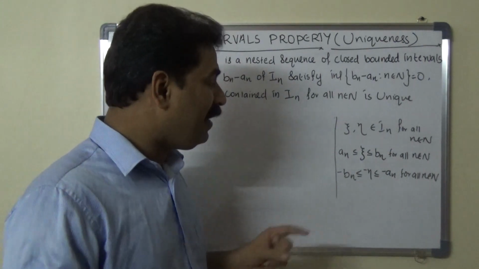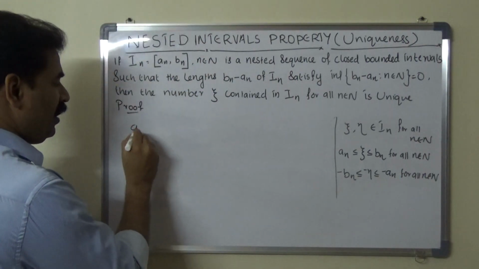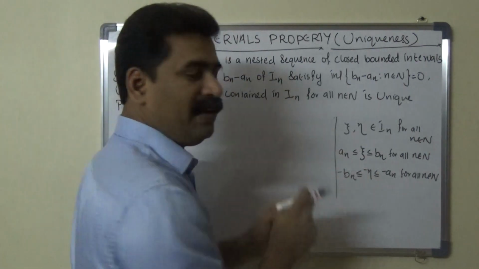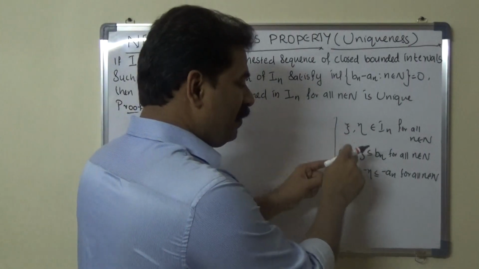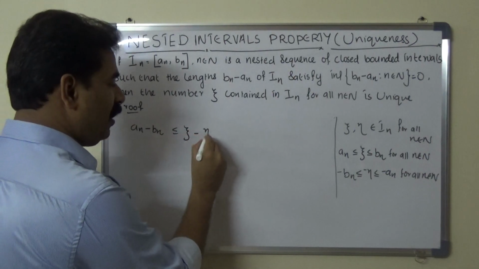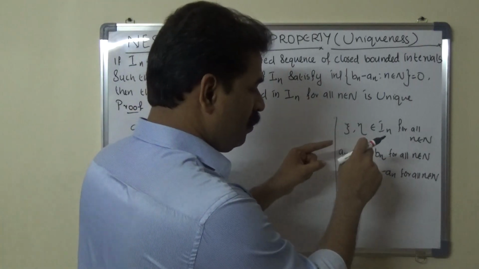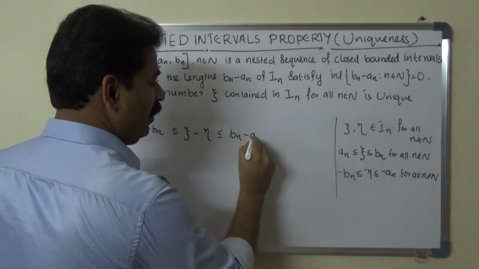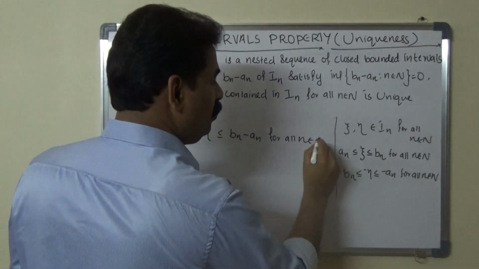Next, adding these inequalities, we get an minus bn is less than or equal to psi minus eta, and psi minus eta is less than or equal to bn minus an for all n belongs to capital N.